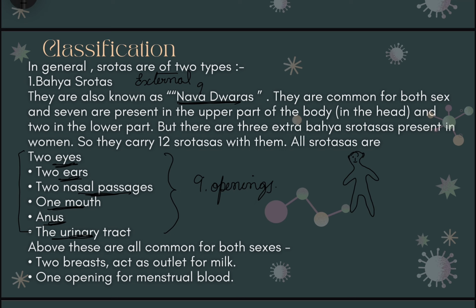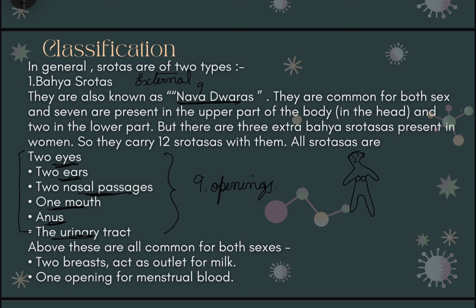However, if we look into the anatomical structure of the female, we can clearly see that they have two extra things. They have the breasts, and also an opening for the menstrual blood to flow. So these three have also been counted while enumerating or classifying the Bahya Shrotas.